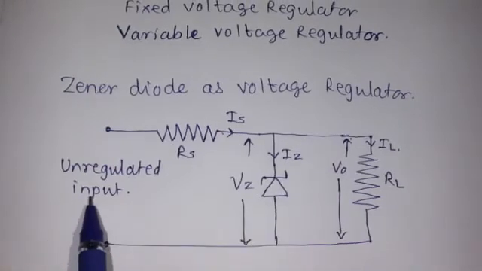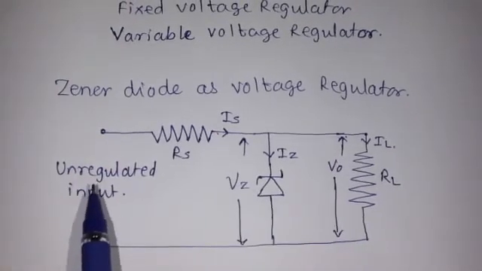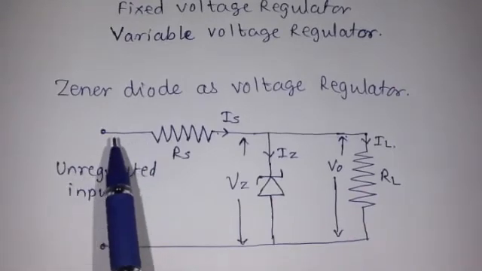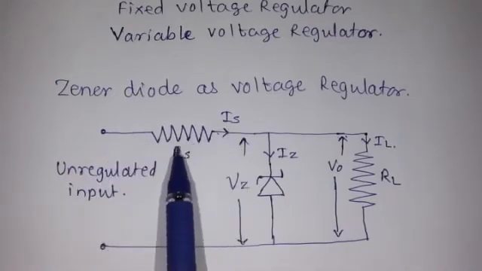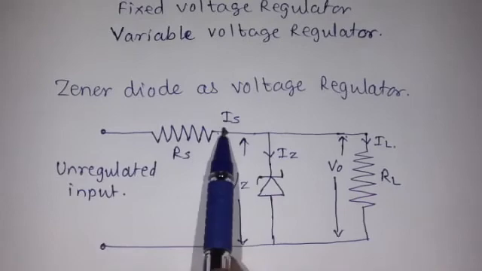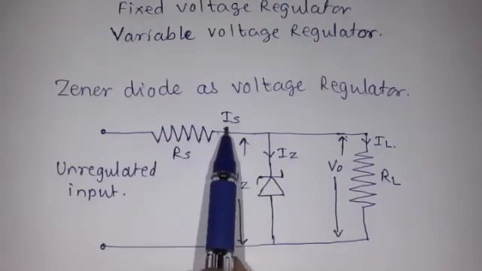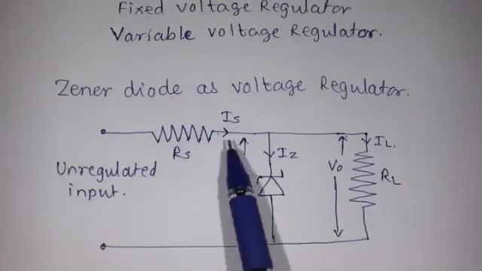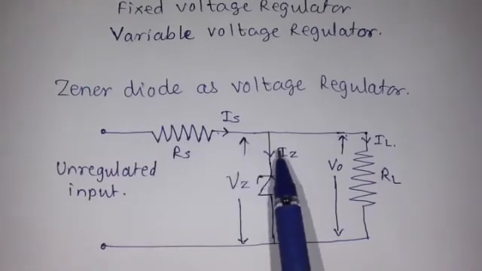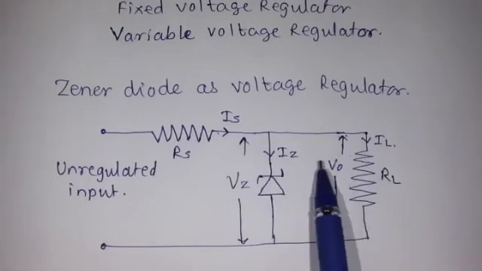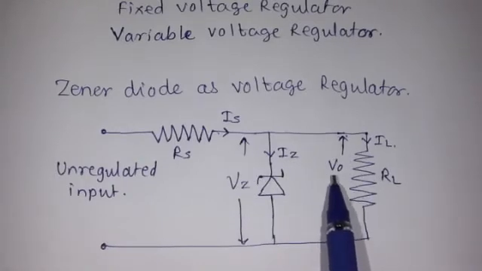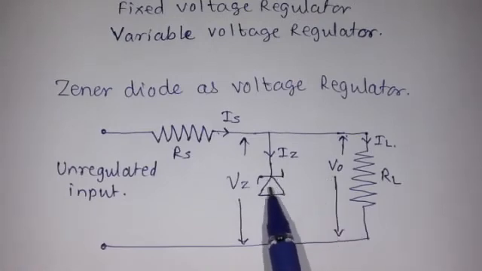Suppose the first thing is that the input voltage changes. If the input voltage is increased, then what happens? If the input voltage is increased, the value of current increases, because this RS value is constant. As the IS value increases, that is the current flowing through this series resistor, it causes an increase in the current in both branches. And if the current increases in both sides, then the voltage does not remain constant. But here, because of this zener diode, what happens?